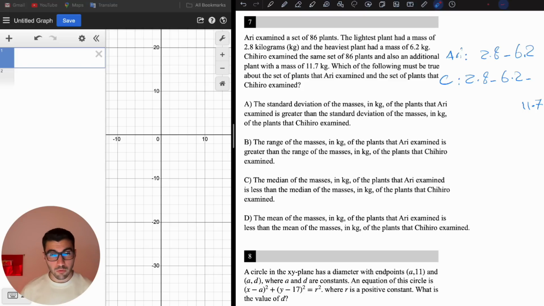Let's read the choices one by one. The standard deviation of the masses in kilograms of the plants that Irvi examined is greater than the standard deviation of the masses in kilograms of the plants Chihiro examined. So what is the standard deviation?